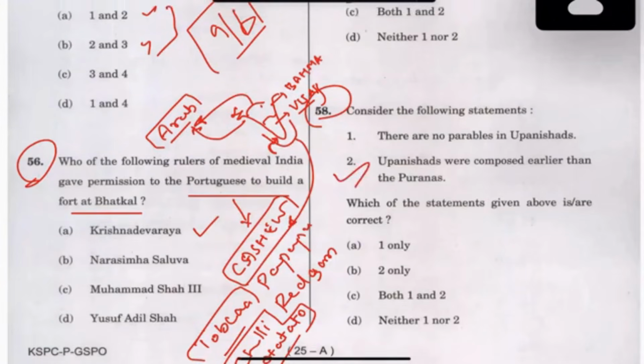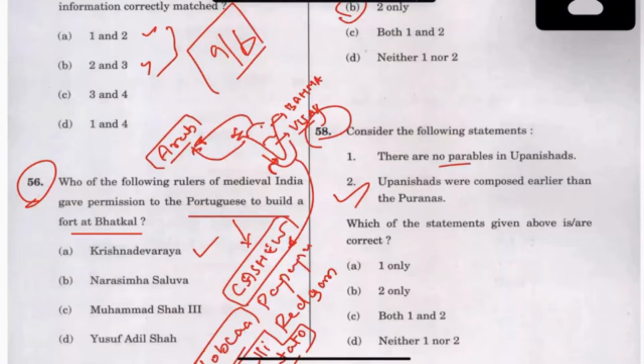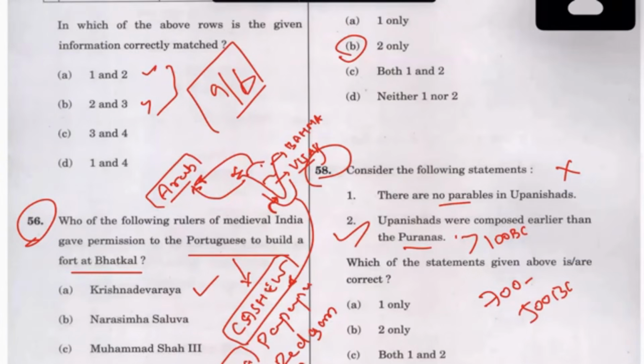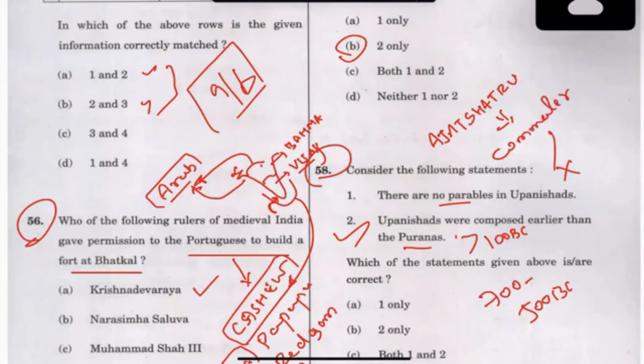Yes, there are no parables in the Upanishads, no. This is true. Puranas came a little later, even after 100 BC. The Upanishads were 700 to 500 BC. No parables means, in our NCERT there is a parable of Ajatashatru, the commander of Ajatashatru meeting Buddha.